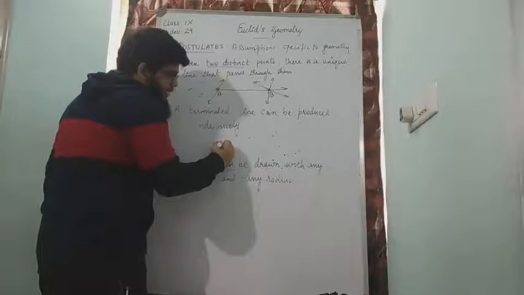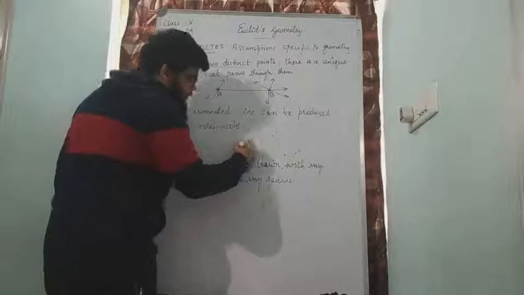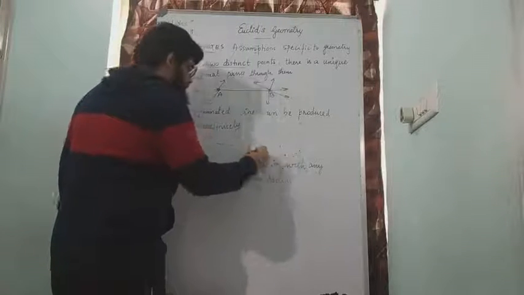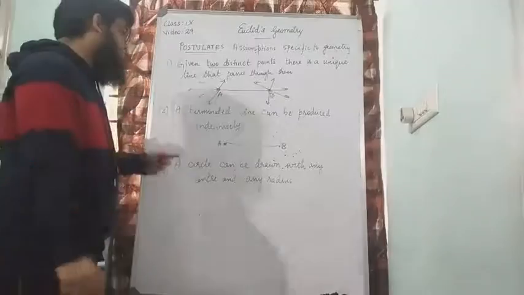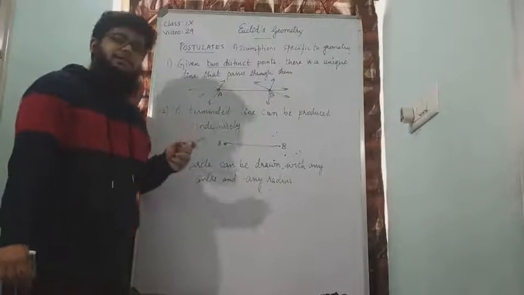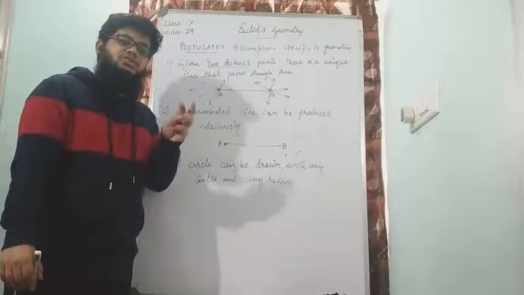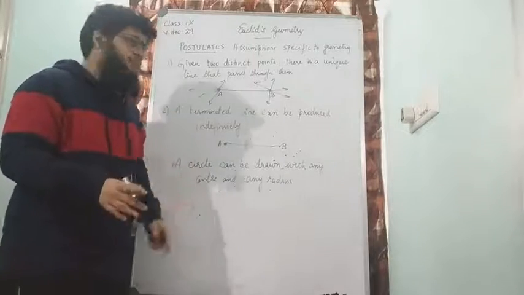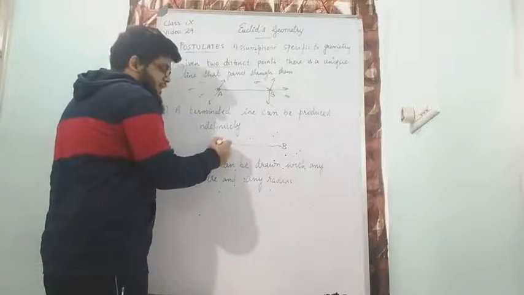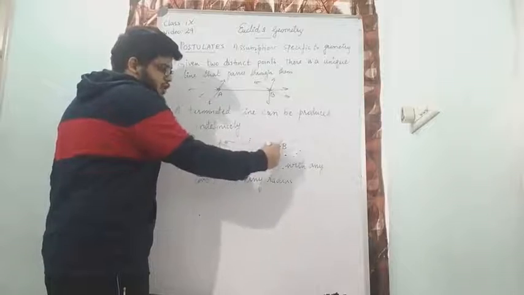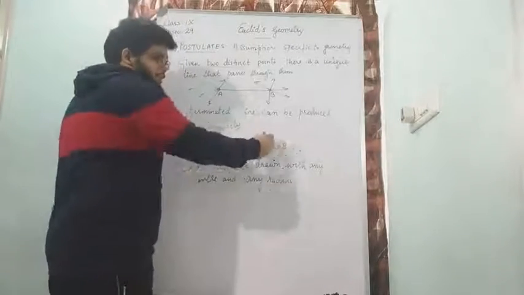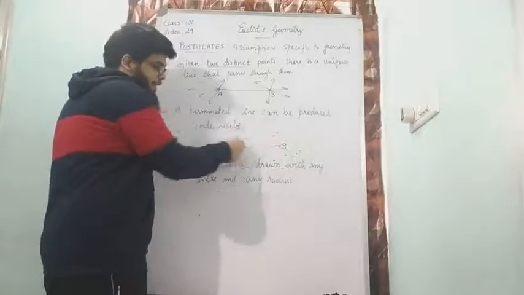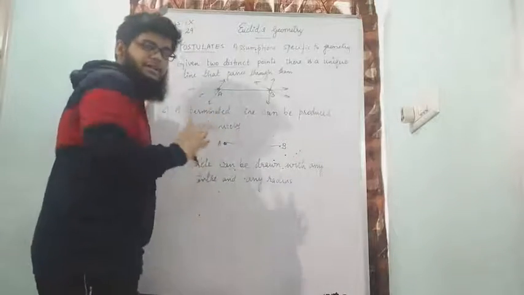Terminated line. Let me draw a line first, then I will come to the word terminated. So I have AB as a line. And what is terminated? The meaning of the word termination is to stop. Any line that is stopped. So if I start drawing the line from A, this line is stopped at B, or it is terminated at B. But if I start drawing from B, it is terminated at A, or it is stopped at A.